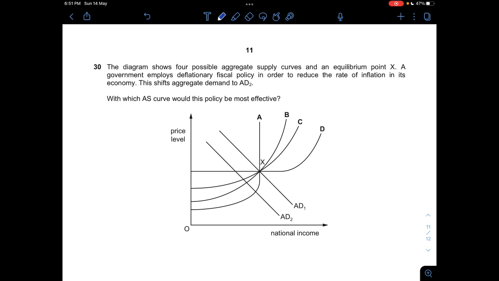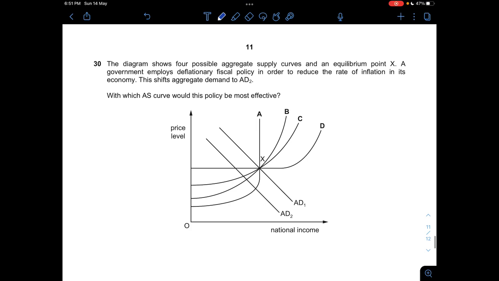For D, the price level remains stagnant and only shifts up after the AD1 curve, so it would take longer to increase the price level, but before that it's just the same, so that is not correct. For C, it only decreases by a marginal bit, so C is not correct, and D is also not very good. But for A, the price level decrease is actually the greatest, so the answer is A.